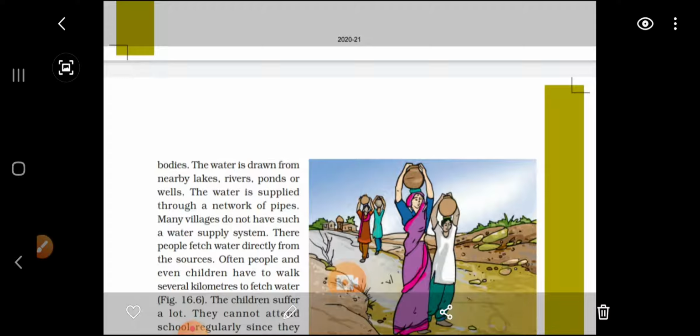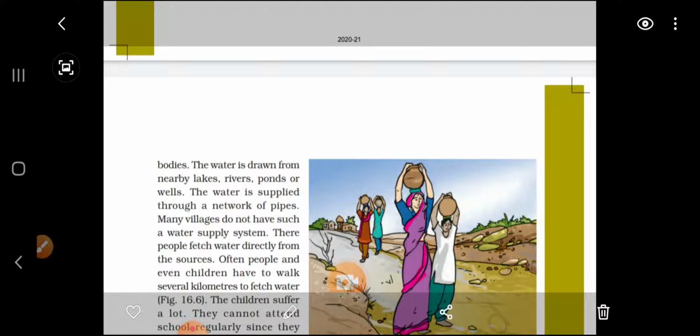You can see that after 20 years this problem will increase because the fresh water resources are very limited, and because of human activities, whatever fresh water resources we have, every day we are polluting them. We are not thinking about how we will get water after 20 or 30 years, so it will be a problem. And global warming is also a very crucial problem, you all know. So this picture you can see everywhere in the summers. Ladies, small children and sometimes men also go miles and miles away to fetch water for their daily work.